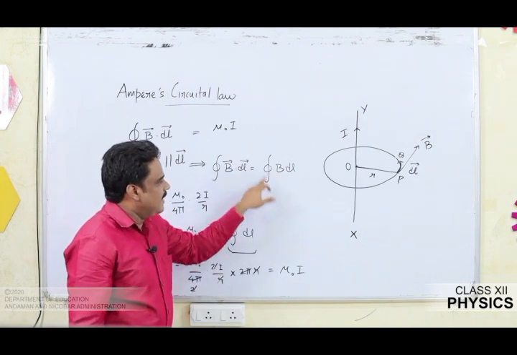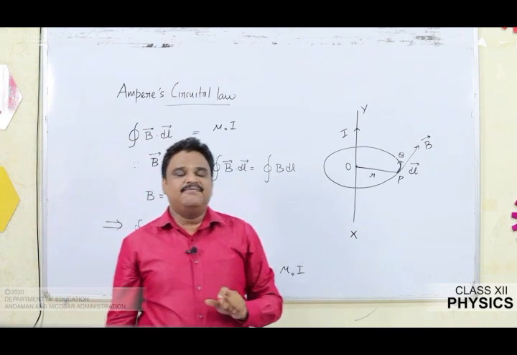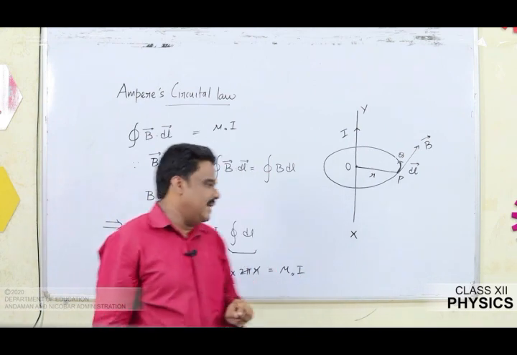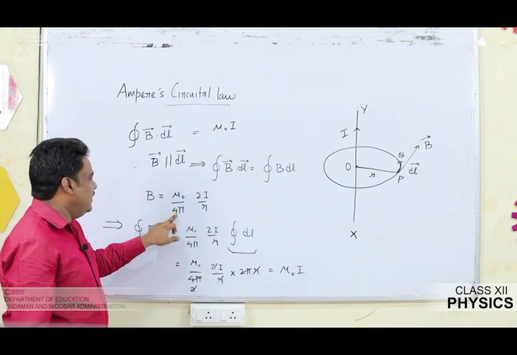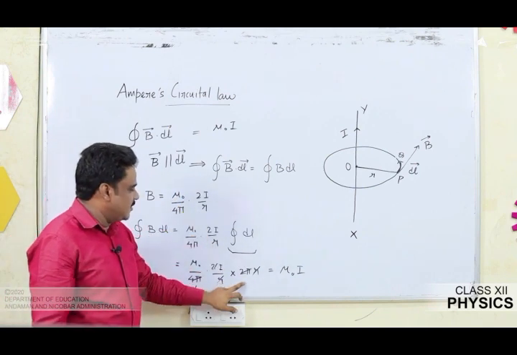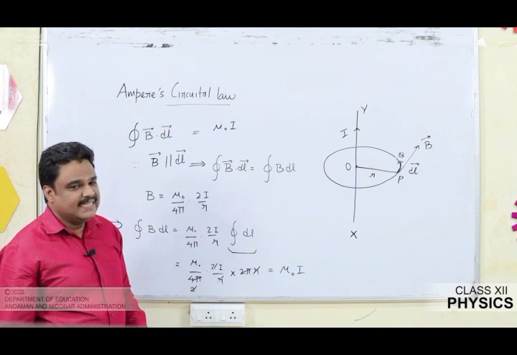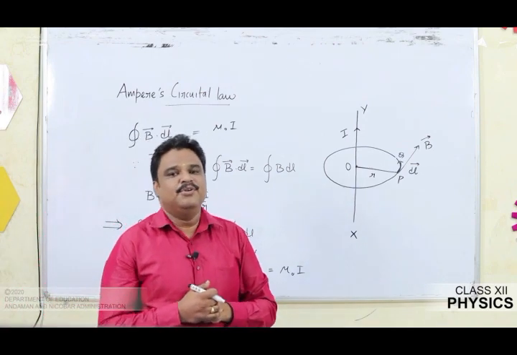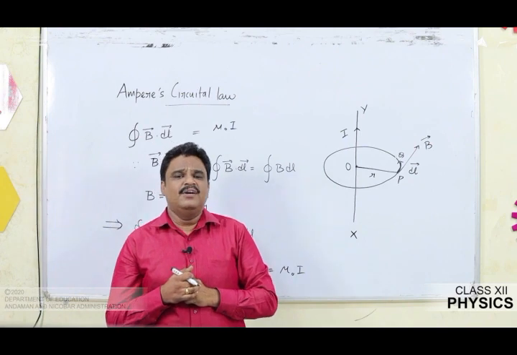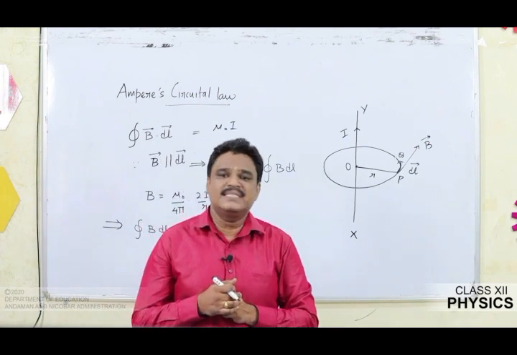Now we have already derived the magnetic field due to a straight conductor, that is mu naught by 4 pi 2I by r. So I am going to put in place of B mu naught by 4 pi 2I by r. In the integral, dl can be replaced with the circumference. On simplification, what I am going to get is mu naught I. This is the proof of Ampere's circuital law when current threads through a circular path.